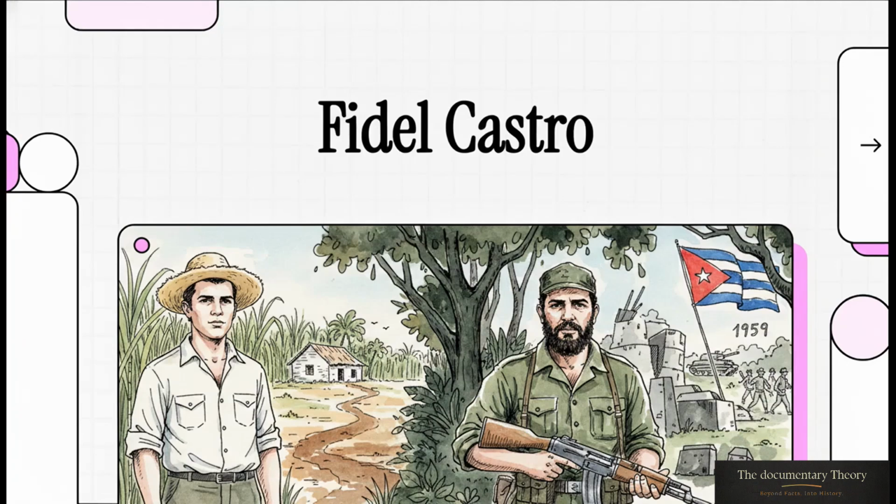Welcome to The Explainer. Today we're diving into one of the most fascinating and definitely one of the most contentious political transformations of the 20th century. We're going to track exactly how a wealthy Spanish farmer's son from rural Cuba evolved into the hardened leader of the 1959 Cuban Revolution. This is the origin story of a regime that would go on to outlast 9 U.S. presidents. So we're going to look at the cold, hard facts, the specific tactics, and the major turning points that shaped his ascent to power.